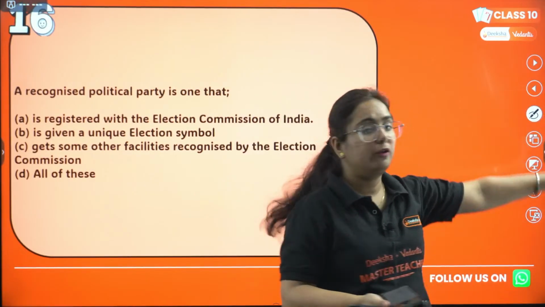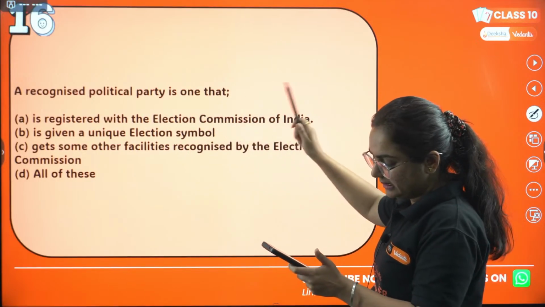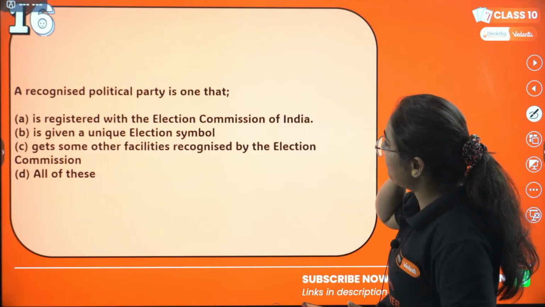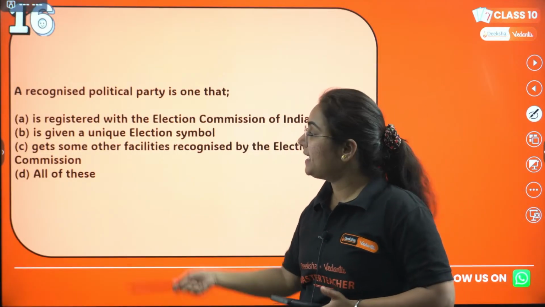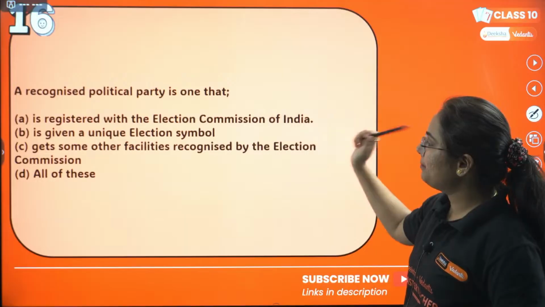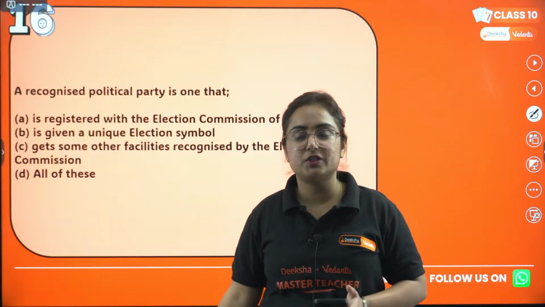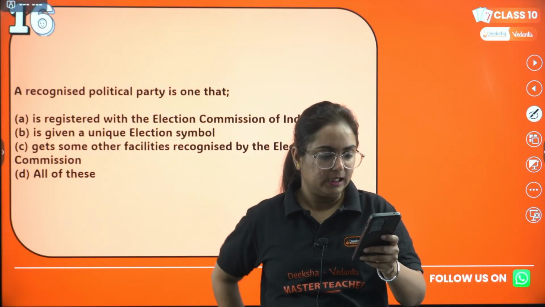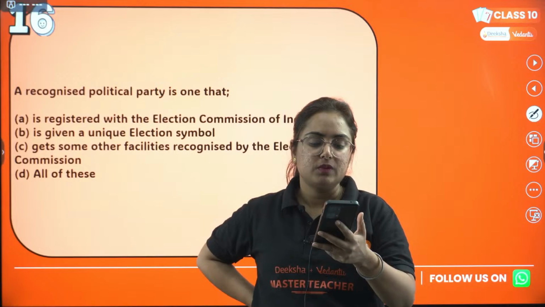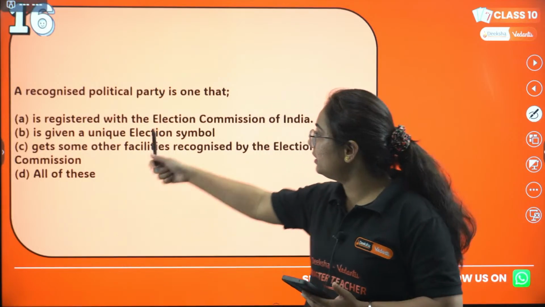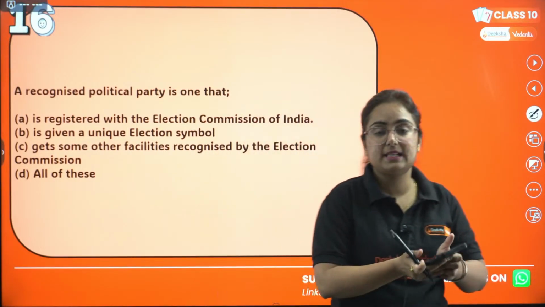Rohit, very good. Moving to the next one, 16th question of the day. A recognized political party is one that: option A, is registered with the Election Commission of India; option B, is given a unique election symbol; option C, gets some other facilities recognized by the Election Commission; or option D, all of these. Choose the correct one among the 4 options given to you. Think about it and answer me the correct one.